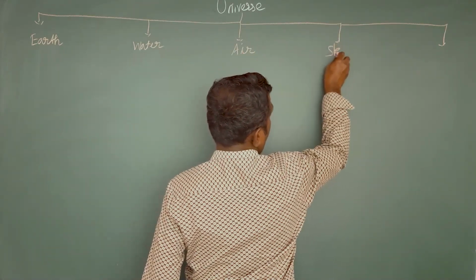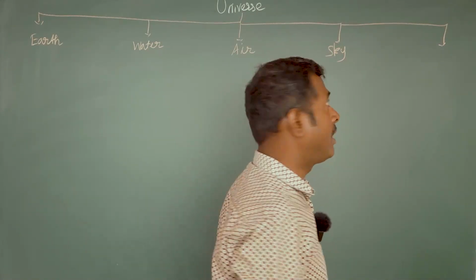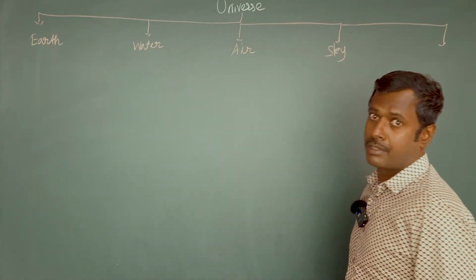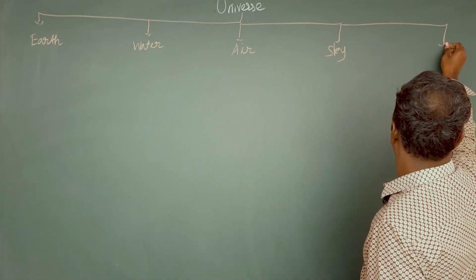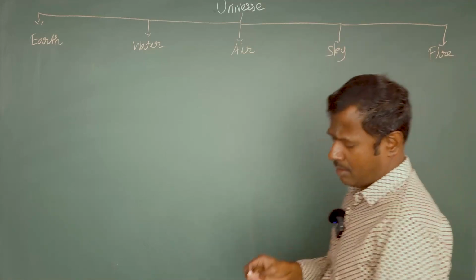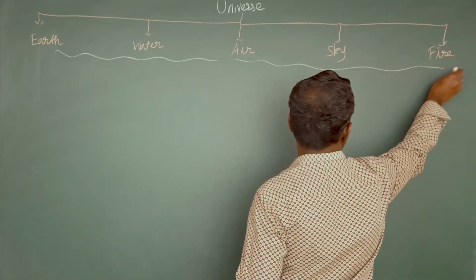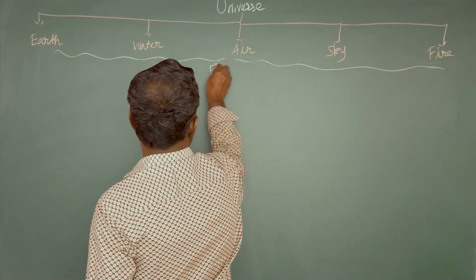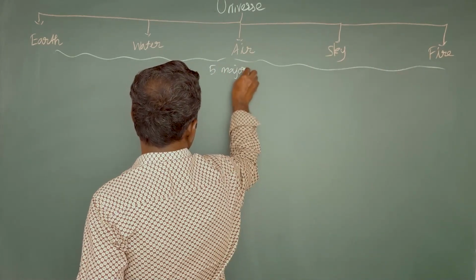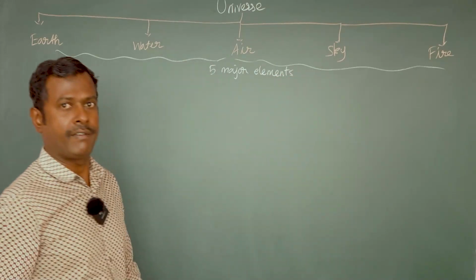The next is sky. Sky is one of the fundamental parts of this universe. The last one is fire. These are the 5 major elements of this universe.